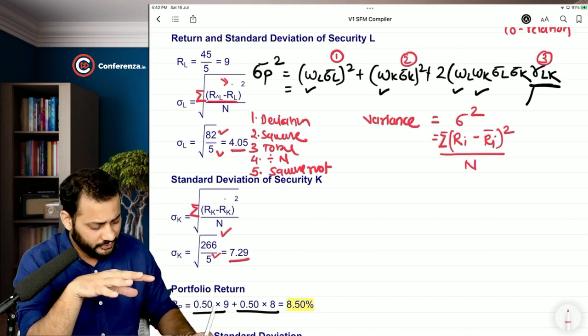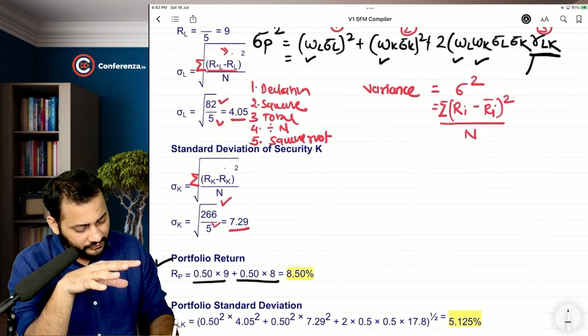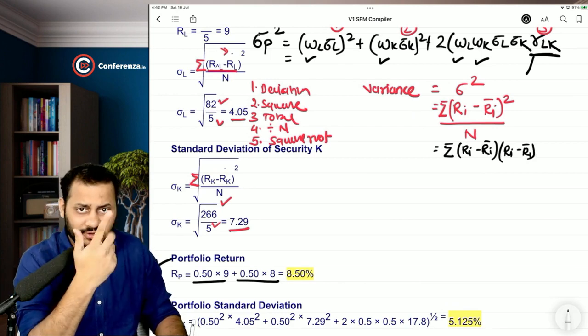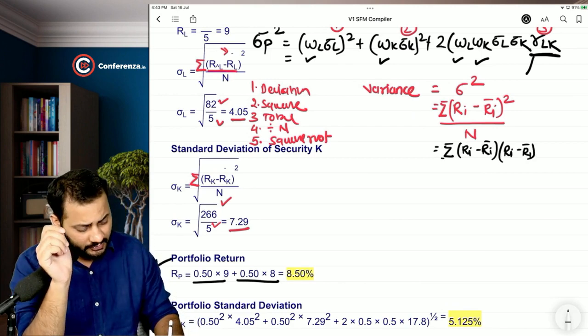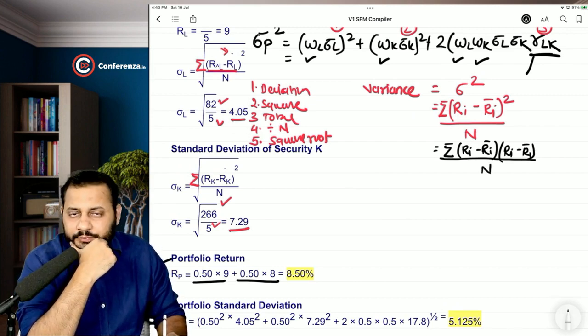Am I right with the formulas? Okay, so can I write this formula as summation of Ri minus Ri bar into Ri minus Ri bar, again because it is square, divided by n? Are you okay with this formula?